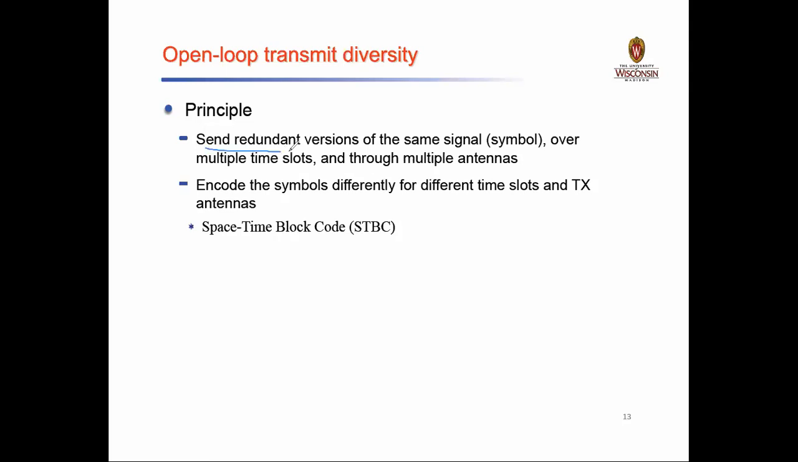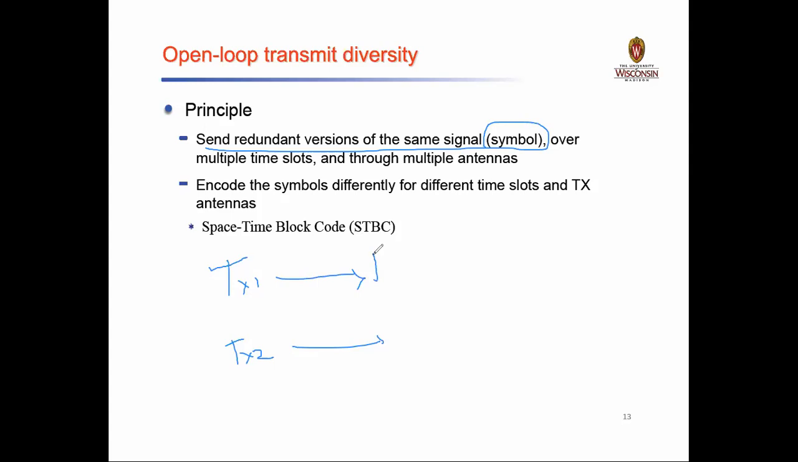It sends the redundant version of the same signal. It means it makes use of symbol transmission. For example, this is my transmitter 1, and this is my transmitter 2. So it will send the same copies, a redundant version of the same signal. It means symbols over multiple time slots.